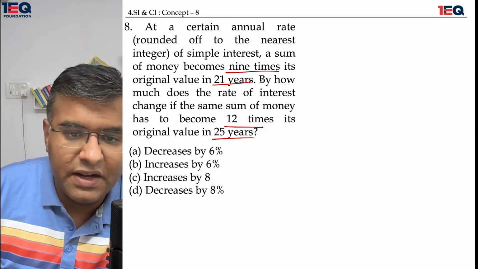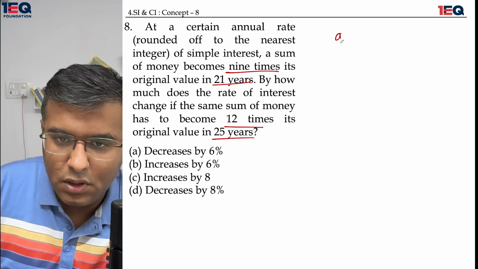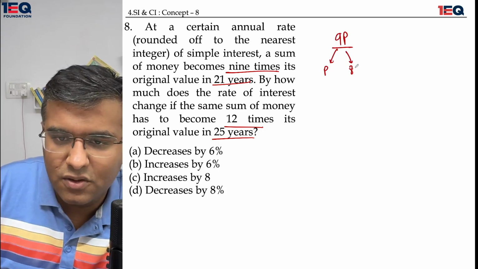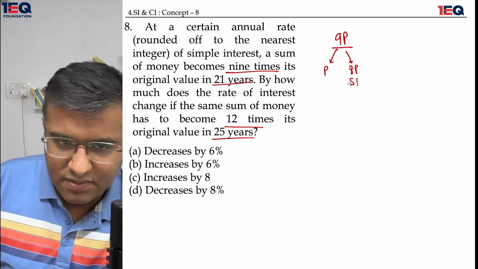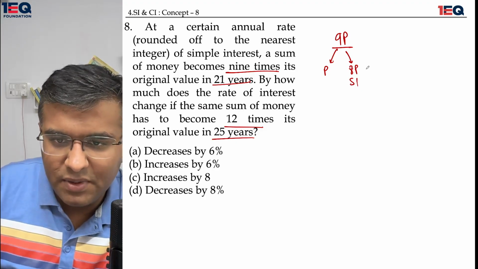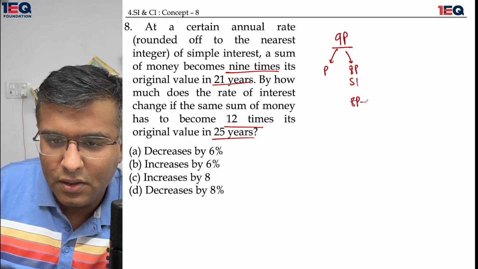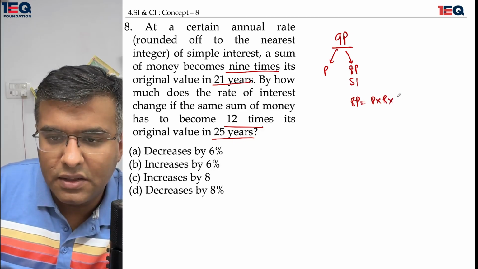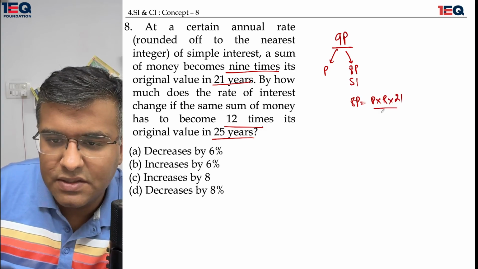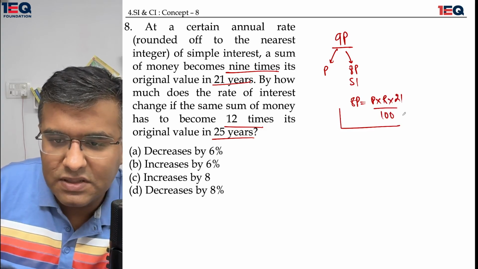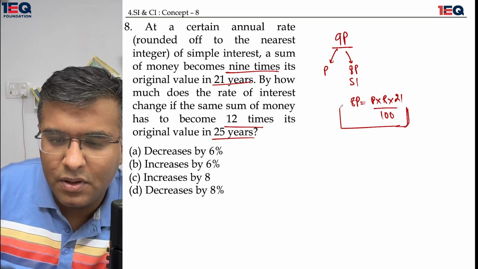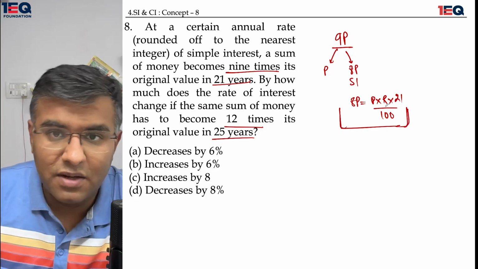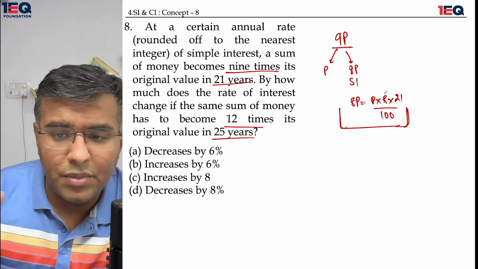The question says, at a certain annual rate of simple interest, a sum of money becomes 9 times its original value. 9 times its original value means there is a component of p and there is a component of 8p, which is the simple interest. And the time it is taking over here, 8p is equal to p, there is a rate component, and the time component is 21 years, upon 100. I hope this position where I have skipped a step, you would be able to understand why I did that, because SI is equal to PRT upon 100.